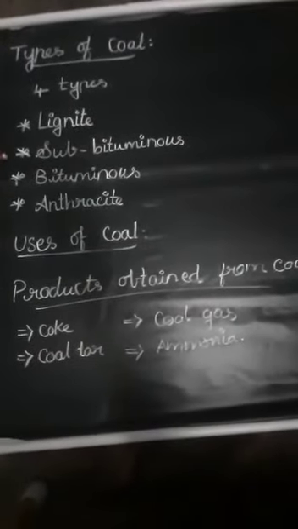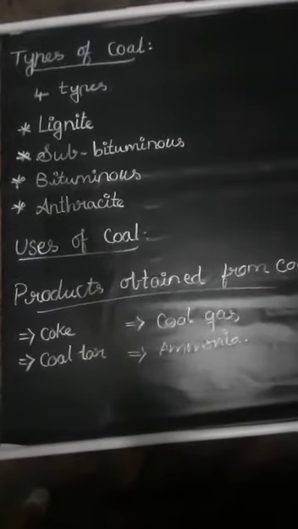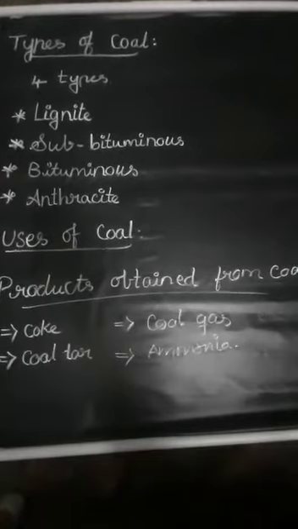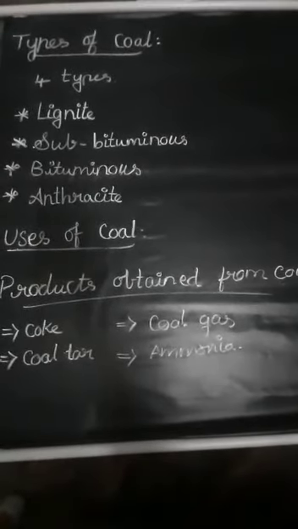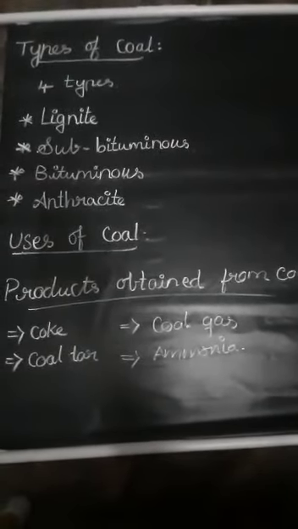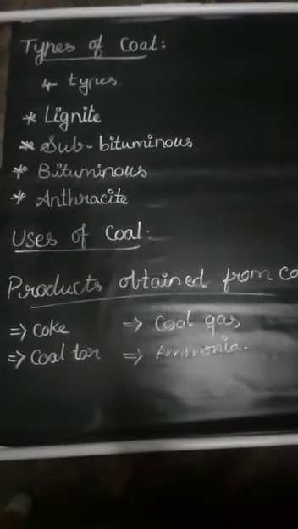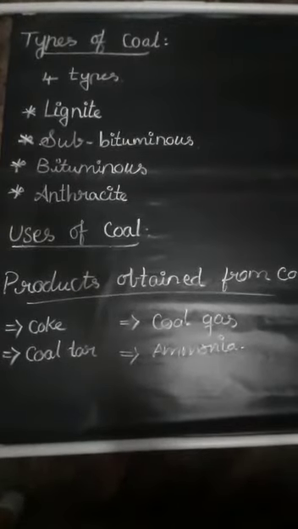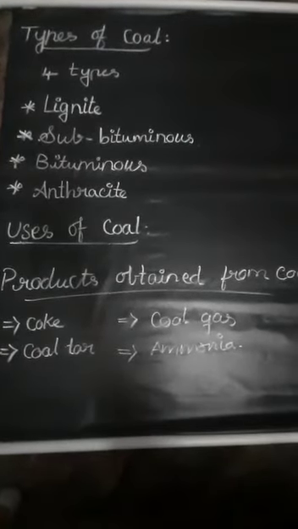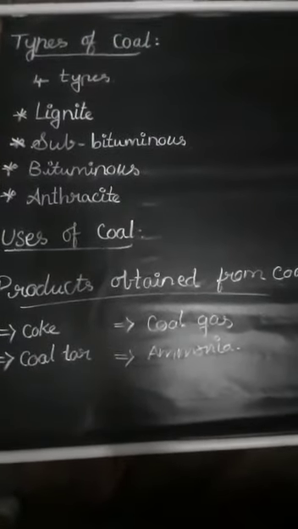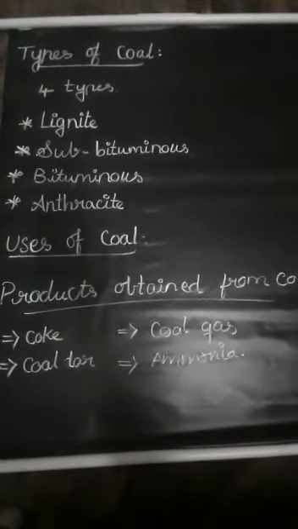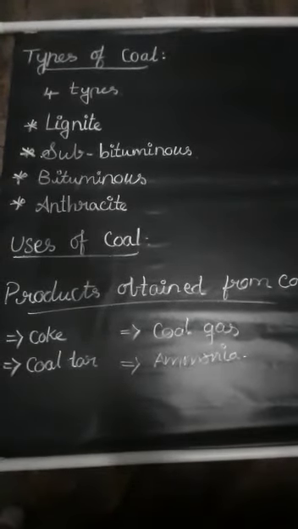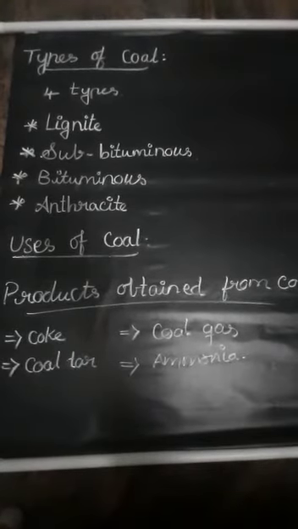Next, subbituminous. When lignite becomes darker and harder over time, subbituminous coal is formed. Subbituminous coal is black and dull. It has a higher heating value than lignite and contains 35 to 44% carbon. It is used primarily as a fuel for electricity power generation. This coal has a lower sulfur content than other types, and it burns cleaner.